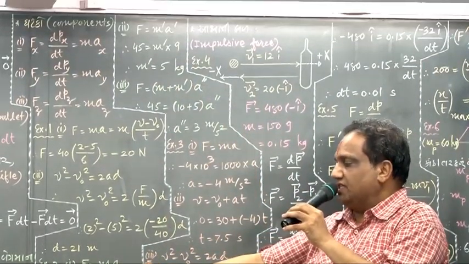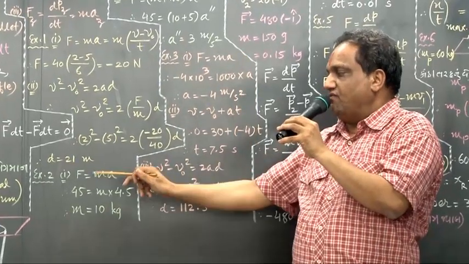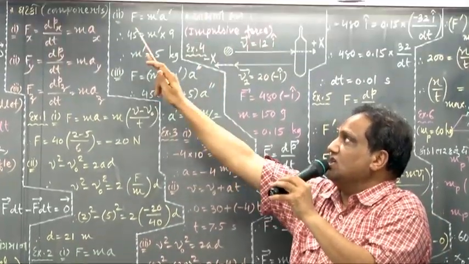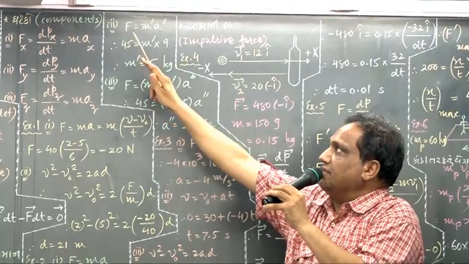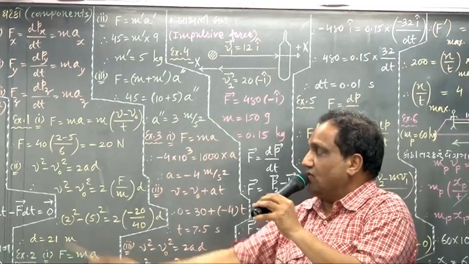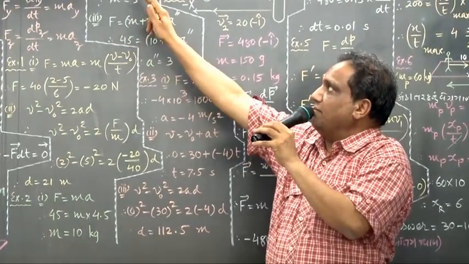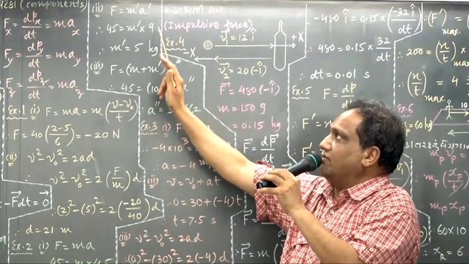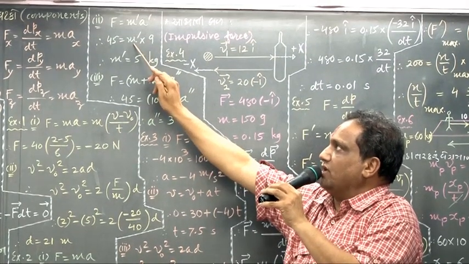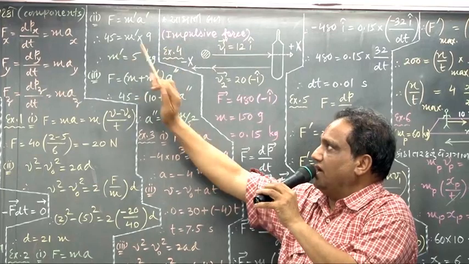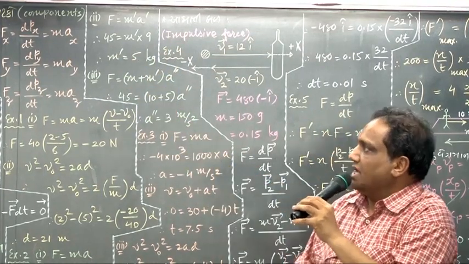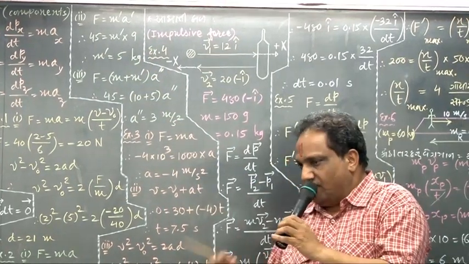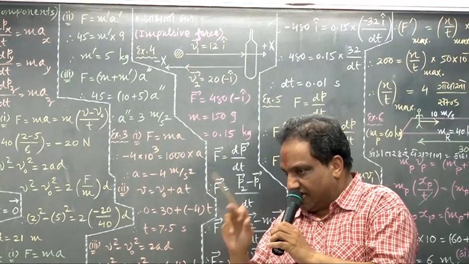But force is remaining the same. They have said the same force is exerted on another mass. So F I am keeping as it is. That F value, earlier it was 45, now also it is 45 Newton. For m dash, the new acceleration they have given is 9 meter per second square. Find out m dash; it will be 45 upon 9, that is 5 kilogram. And what have they done now? First mass was m, second mass is m dash.